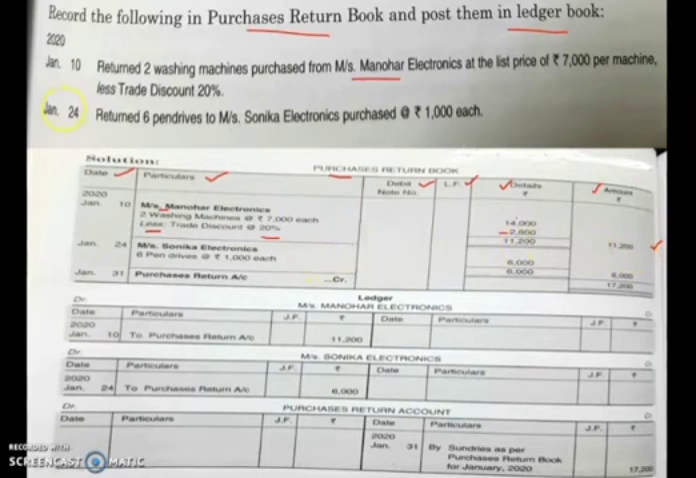Okay, now the next transaction is taking place on January 24. So you write down January 24, Messrs Sonica Electronics. So the name of that company I have to write here. And what are they returning? They are returning 6 pen drives. The value of one pen drive is 1,000. So 6 into 1,000 will give you 6,000. Okay, 6,000 is the product which is returned. No discount information is provided over here. So 6,000 you can write in the detail column. The same amount you can write in the amount column as well.